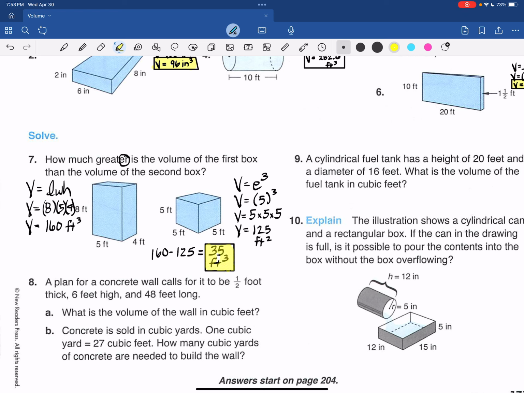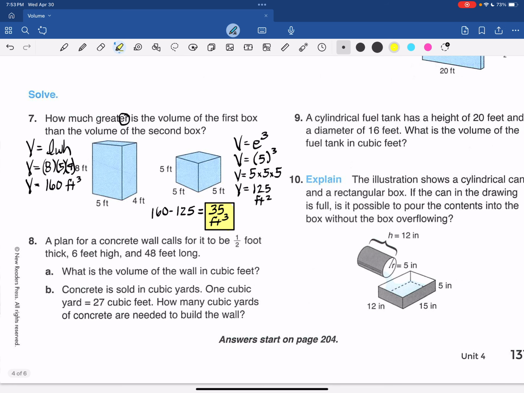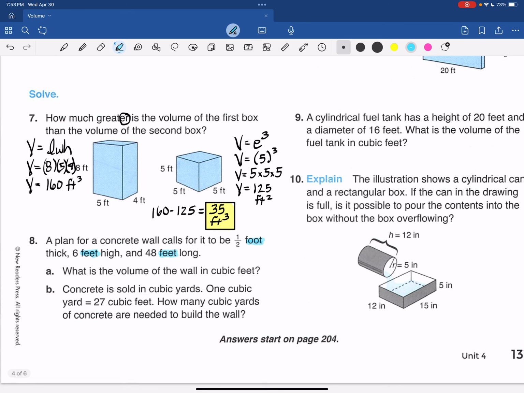Number 8. A plan for a concrete wall calls for it to be 1/2 foot thick, 6 feet high, and 45 feet long. So we do have like units: foot, feet, feet. What is the volume of the wall in cubic feet?